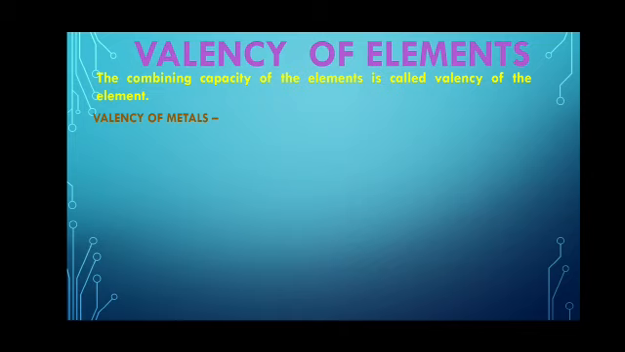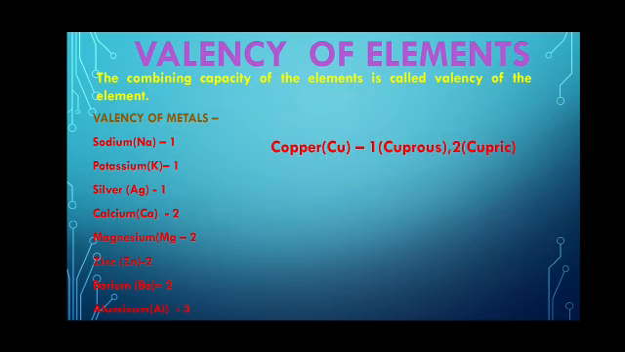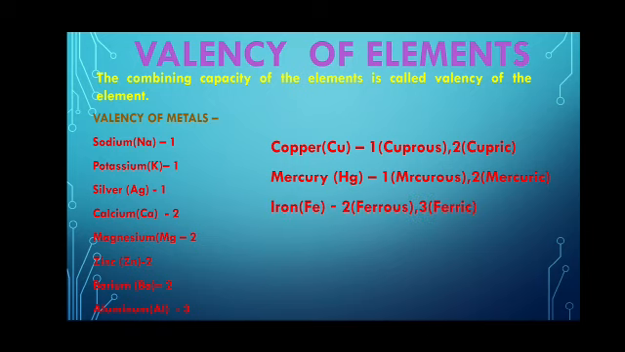Let us see the valency of some metals. The valency of sodium, potassium and silver is 1. Similarly, the valency of calcium, magnesium, zinc and barium is 2, and the valency of aluminum is 3. Valency of copper is 1 and 2, cuprous and cupric. Valency of mercury is 1 and 2, mercurous and mercuric.